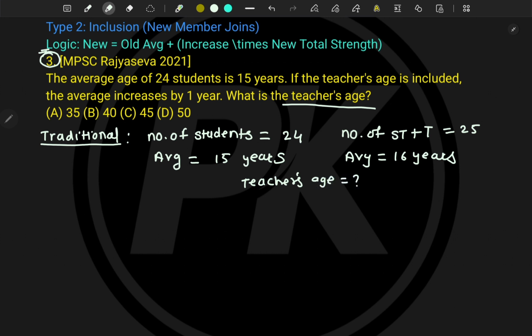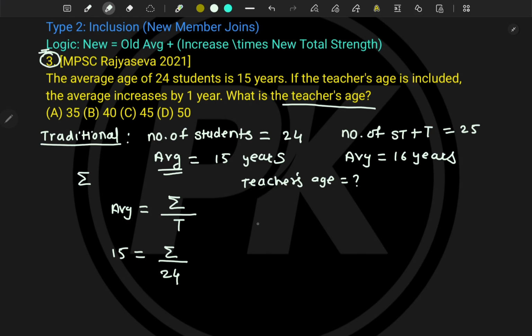How do you solve in the traditional method? For summation I am just writing this symbol. We know that average is equal to summation of observations divided by the total number of observations, right? In the first case, the average is given, 15. This summation we don't know, but the total number of students is 24.